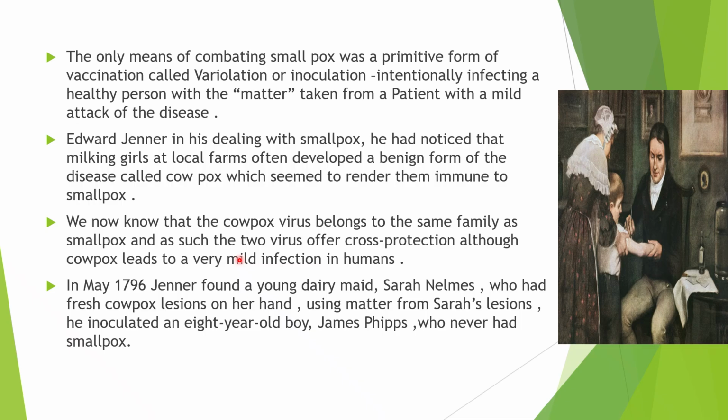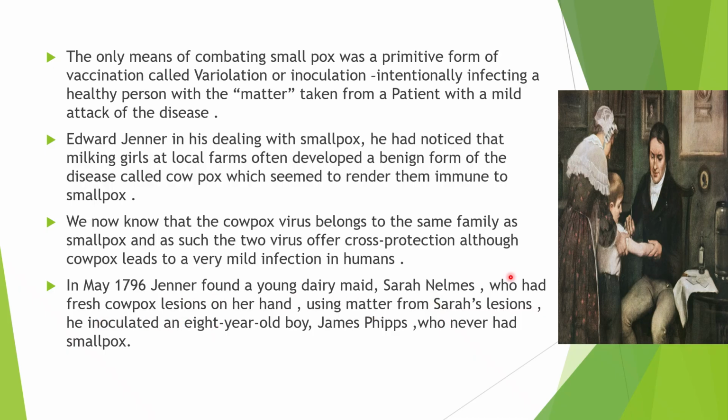With all this observation, he started making a small research. In May 1796, Jenner found a young dairy maid, Sarah Nelmes, who had fresh cowpox lesions on her hands. Using matter from Sarah's lesions, he inoculated an 8-year-old boy, James Phipps, who never had smallpox. So in 1796, he found a dairy maid called Sarah Nelmes, who was infected with cowpox and had fresh cowpox lesions on her hands.